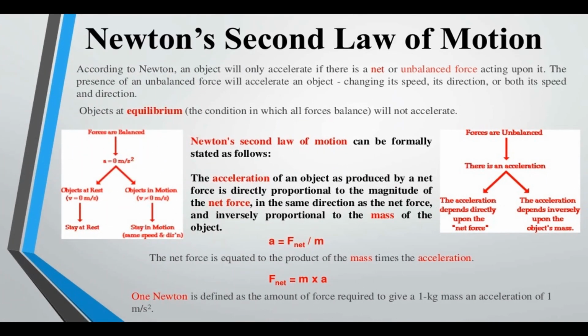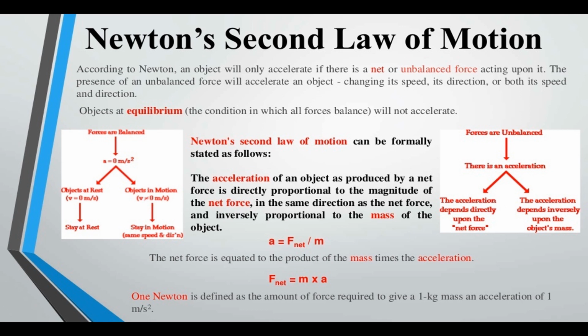Newton's second law of motion. According to Newton's second law, an object will only accelerate if there is a net or unbalanced force acting upon it. The presence of an unbalanced force will accelerate an object, changing its speed, its direction, or both its speed and direction. An object at equilibrium, the condition in which all forces balance, will not accelerate.